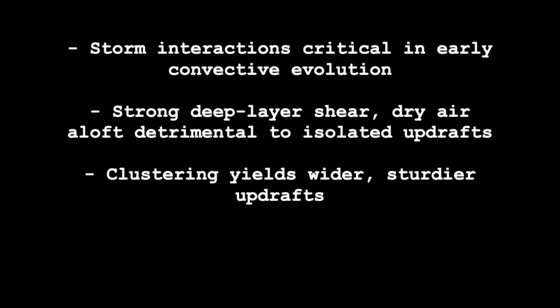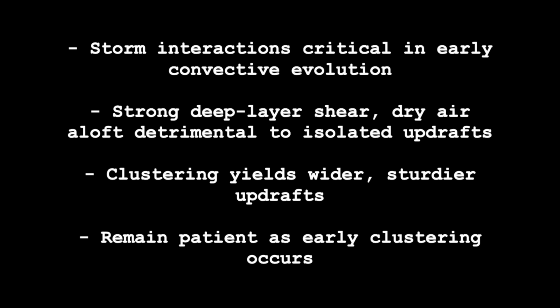However, updrafts can overcome these issues by clustering together initially. The interactions that take place during this clustering phase can yield wider, more sturdy updrafts that withstand strong vertical wind shear and dry air aloft. Often, this progression results in one or two dominant supercells after the initial interactions are complete, so even though early clustering may give the appearance of a more messy storm mode, remain patient and wait for the interactions to work themselves out.